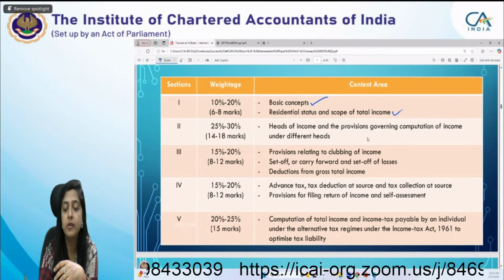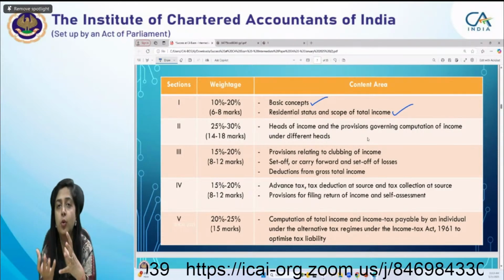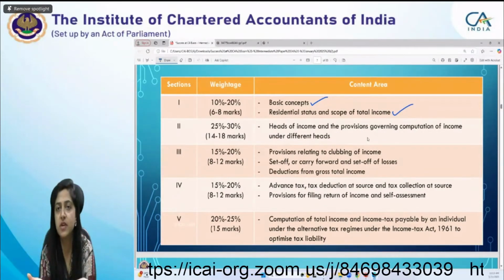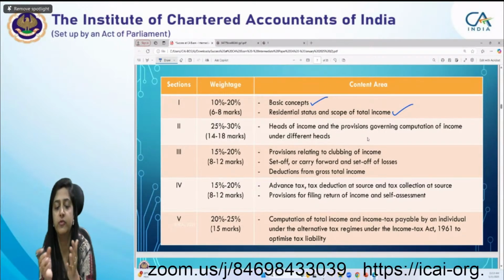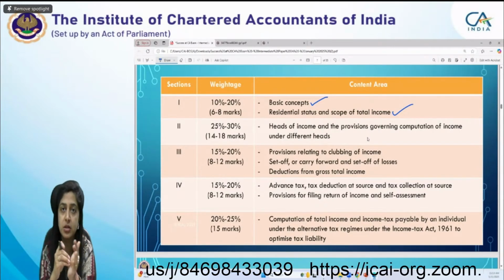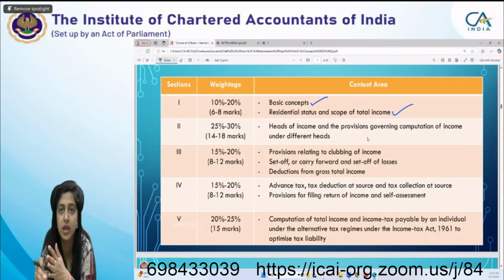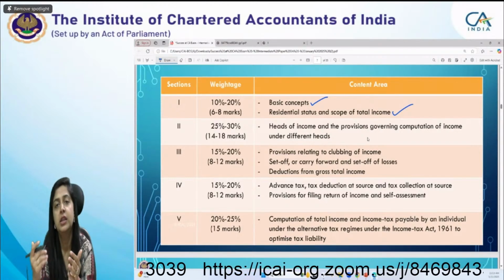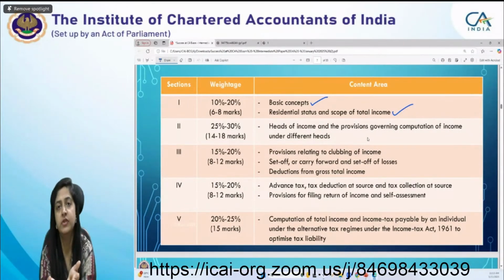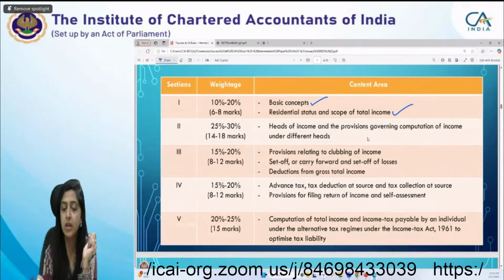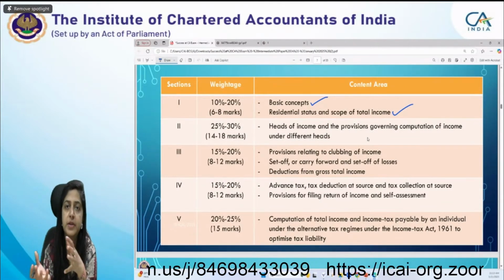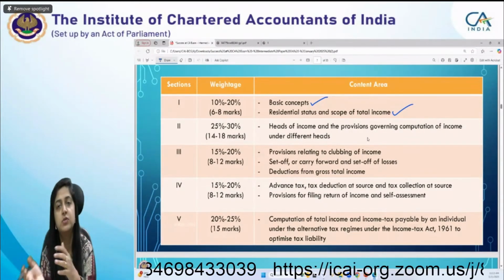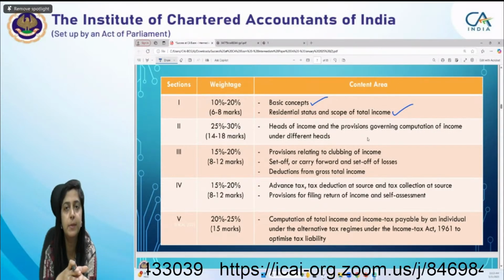Then, if you want to compute the total income, residential status is very important because that determines the scope of total income, whether some income needs to be included or is chargeable in the hands of the assessee or not. That you determine only on the basis of residential status. Then your 5 heads of income. Then if the assessee has transferred some assets, whether the clubbing provision will be applicable or not.